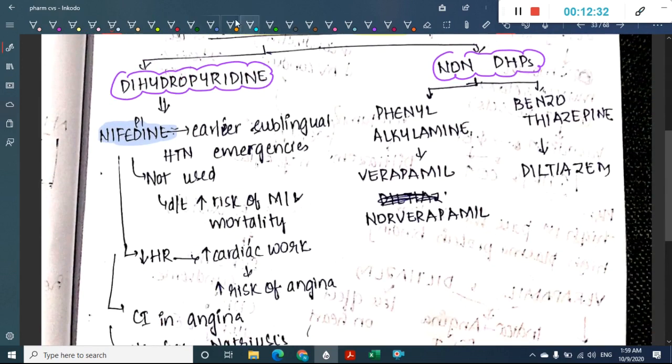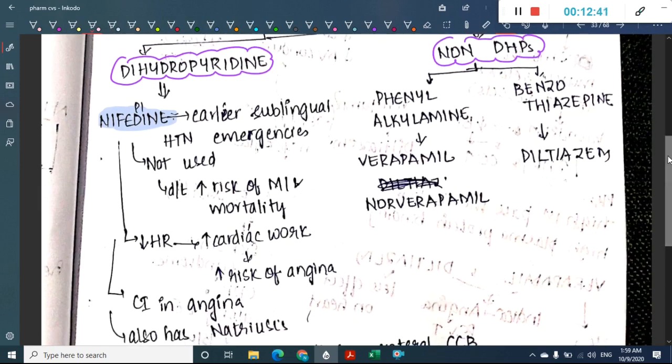So what are the main important features of dihydropyridines? That is nifedipine. Nifedipine was earlier used sublingually for hypertensive emergencies. But now we are not using this nifedipine. Why? Because with nifedipine there is increased risk of myocardial infarction and mortality.